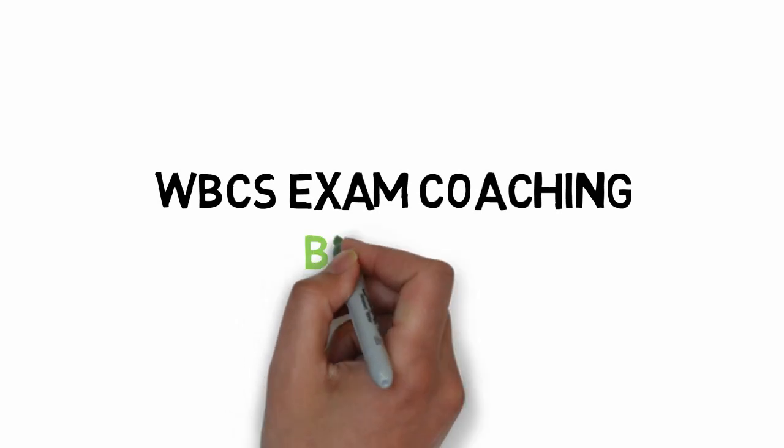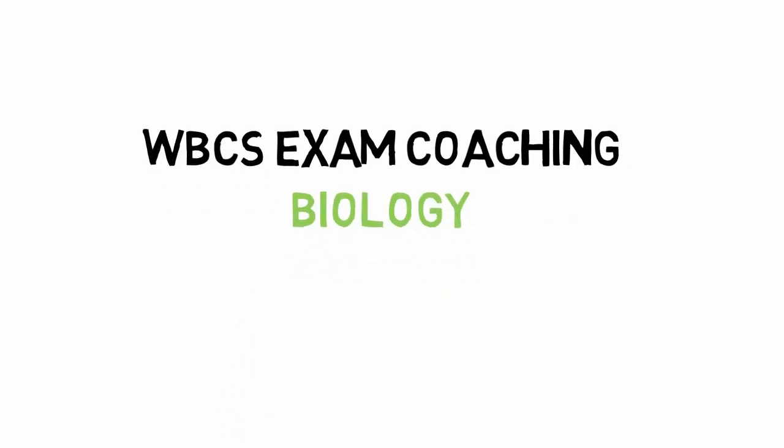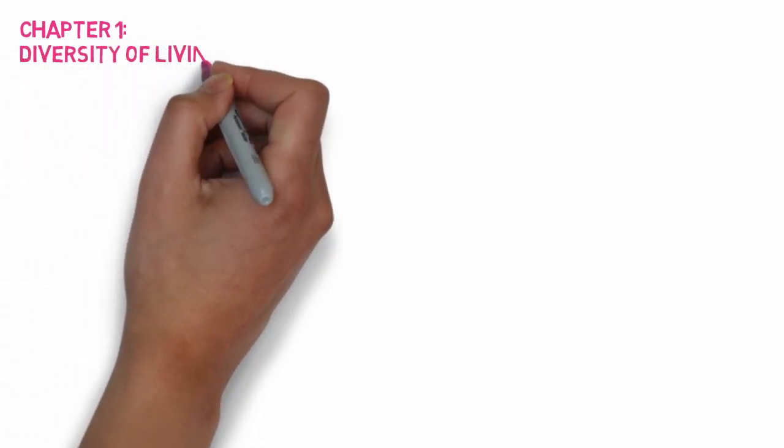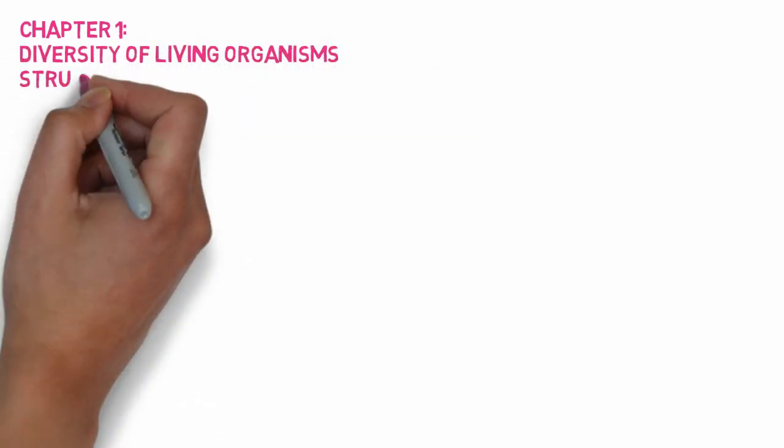Today's subject is biology. Before we start discussing the chapters, we must divide the whole subject into some important chapters.